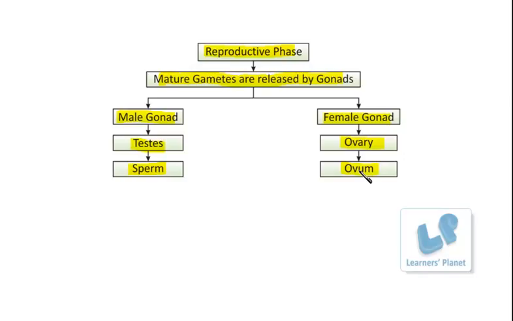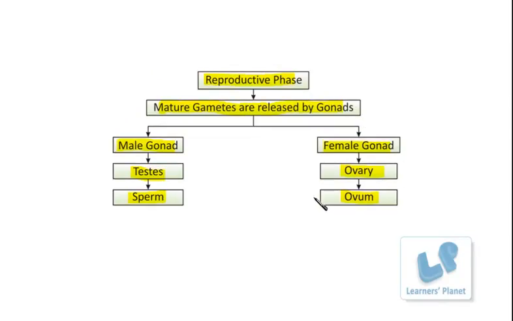The ovum is produced under the influence of different hormones secreted by the pituitary gland, but the maturation of the reproductive parts of the body during this phase is under the influence of specific hormones secreted by the gonads, and those hormones are estrogen and progesterone. So these sex hormones, that is testosterone in the male and estrogen and progesterone in the female, are responsible for the changes occurring during puberty.